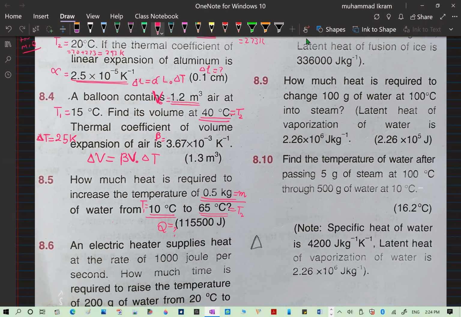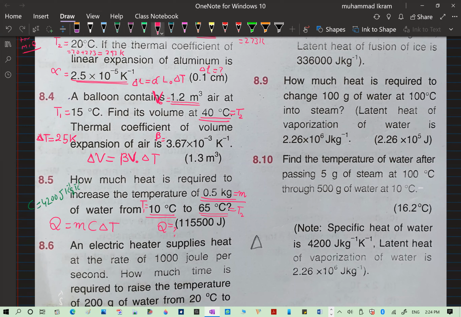So again, very simple, that delta Q is equal to m c delta T. Remember that I told you that you must remember the specific heat of water by heart. Usually it is not given. Why? Because it is very common, so much universal. But here I will write for you only once. And this c for water is 4200 joule per kilogram per Kelvin.